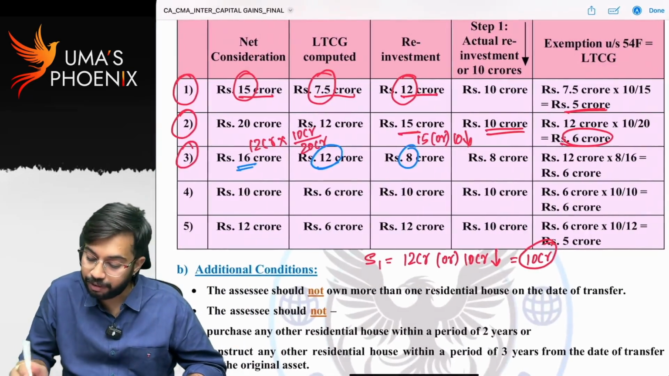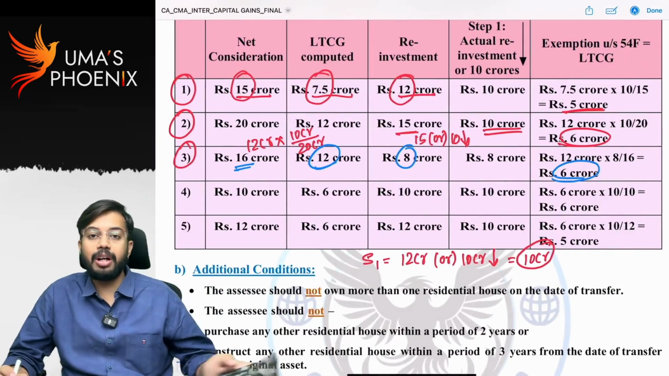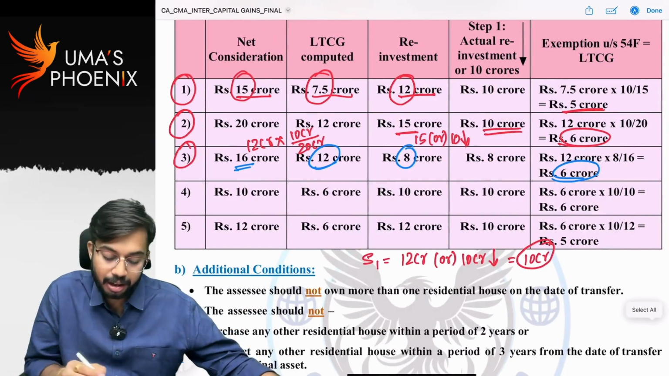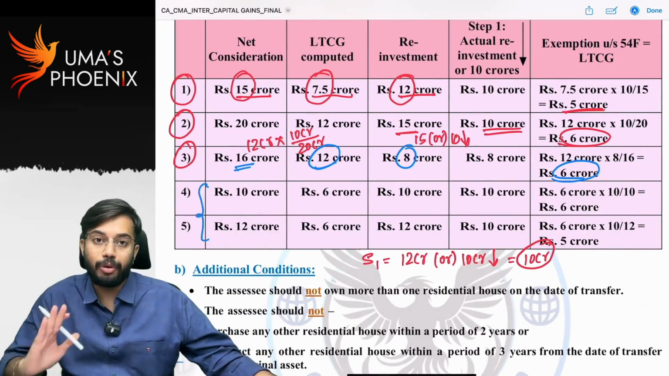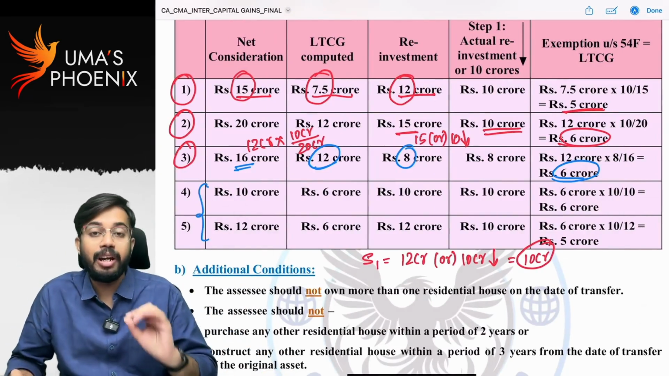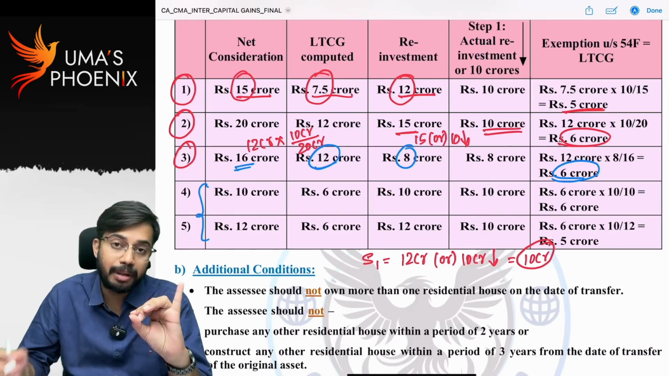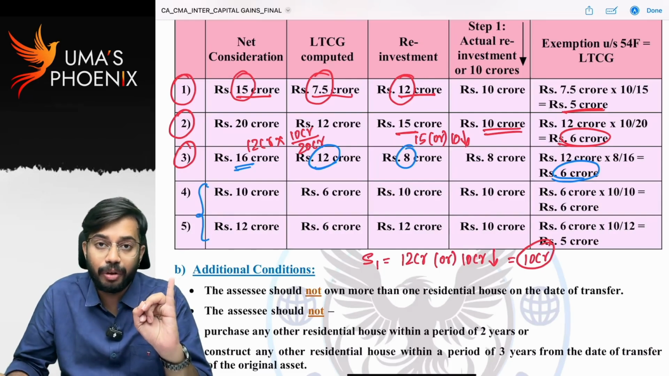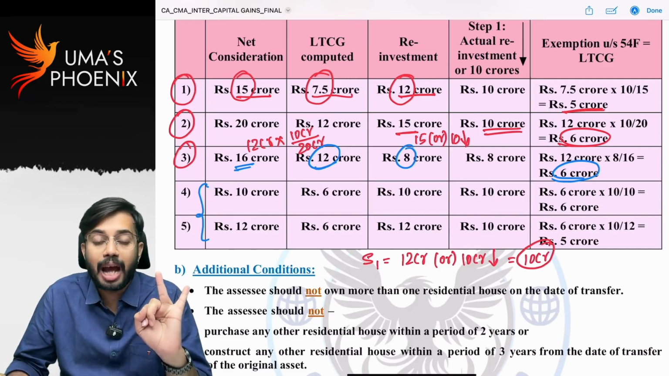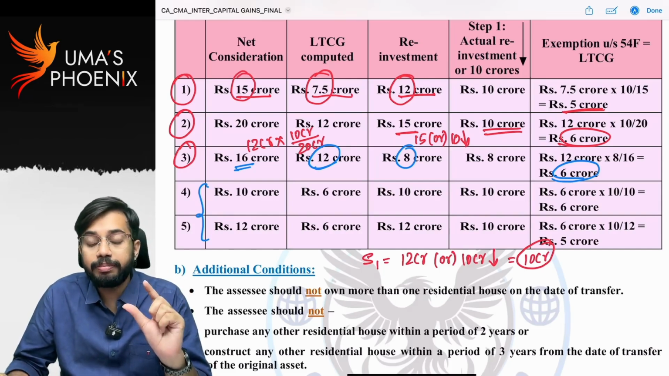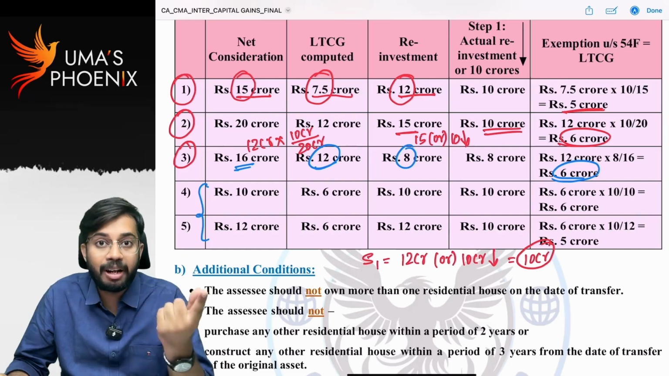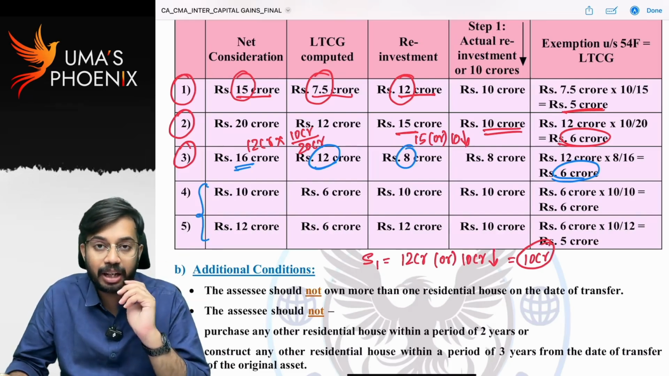exemption under section 54F. Now did you understand how to calculate the exemption? Remaining 2 you solve on your own. Exemption under section 54F will be calculated in 2 steps. Step 1, actual reinvestment or 10 crores, whichever is lower. Step 2 is equal to capital gain into step 1 divided by net consideration. Is it clear?